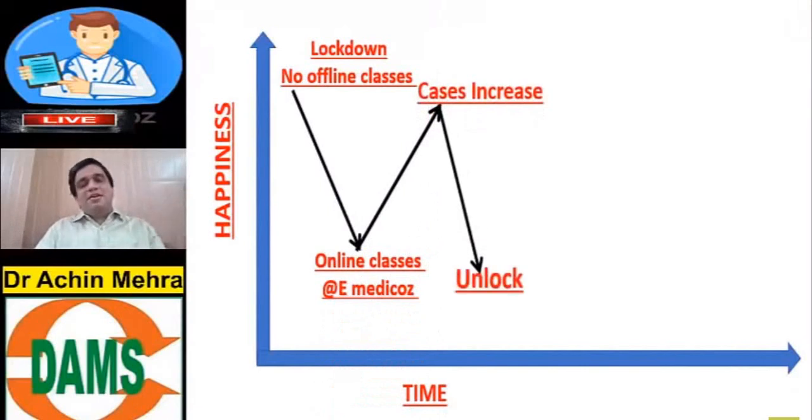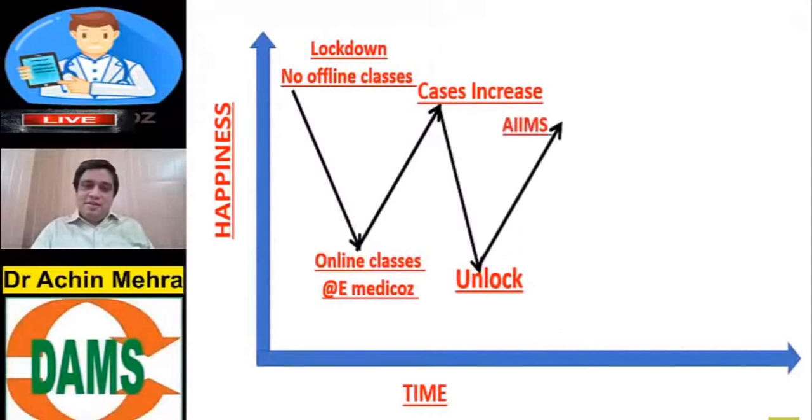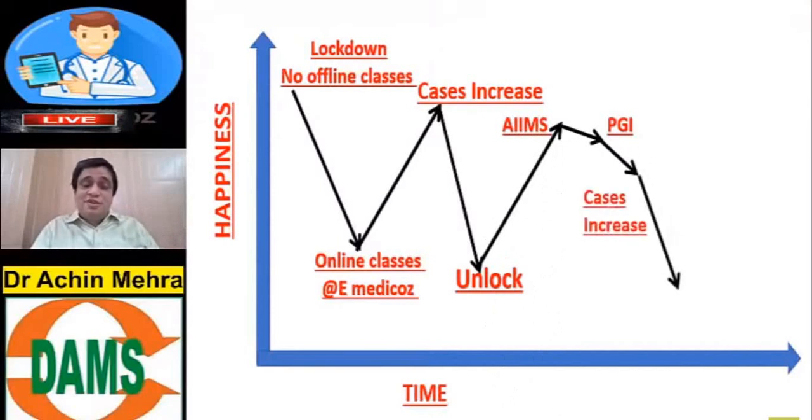Then the unlock happened. Oh my God, I was so happy. I can see so many people around me now. The happiness quotient again increased. Then the mid-year pandemic exams happened, the AIIMS and the PGI. Some of the students did not get selected. The happiness quotient went down with time. And further cases increased, as you know. Our happiness quotient went further down. But one day we got news of DAMS DVT. Yes. And suddenly when you attend DAMS DVT, I'm very sure